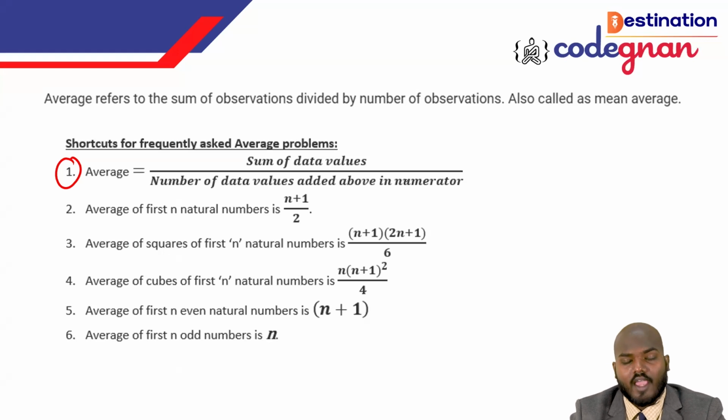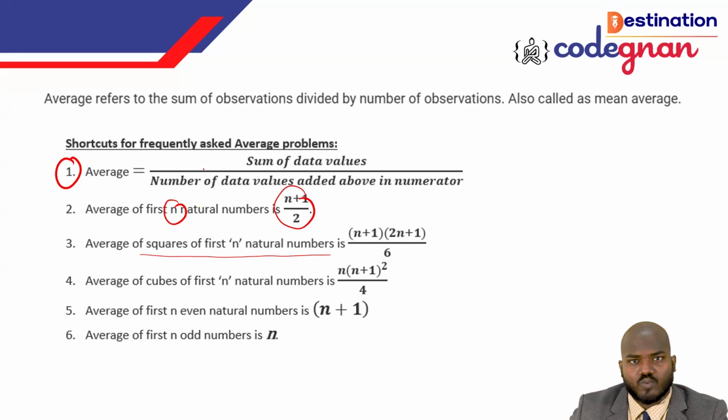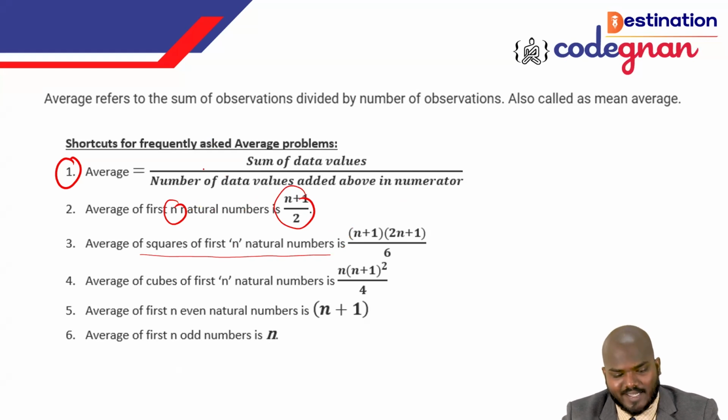Only the average is not going to work if purely number-system-oriented logical questions are asked; they will ask you some other things. So basically, the average of the first n natural numbers, where the numbers start from 1, uses the formula (n+1)/2. The average of squares of the first n natural numbers is (n+1)(2n+1)/6. The average of cubes of the first n natural numbers is n(n+1)^2/4. The average of the first n even numbers is n+1.